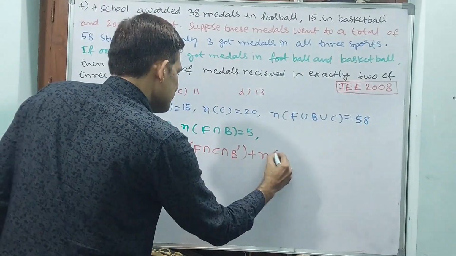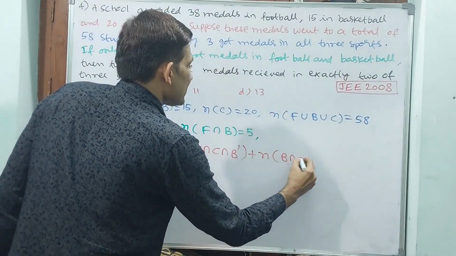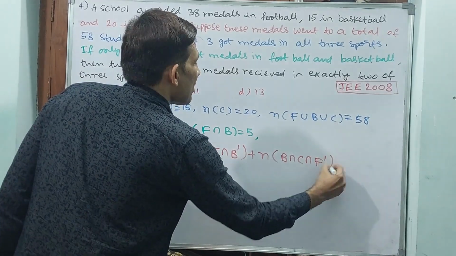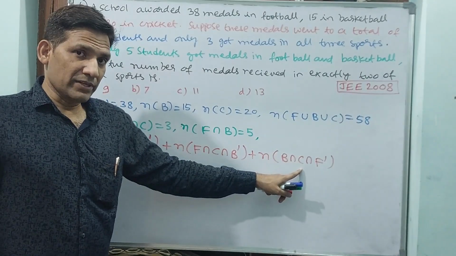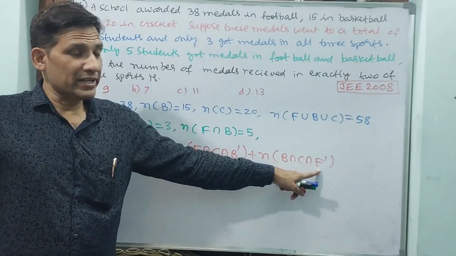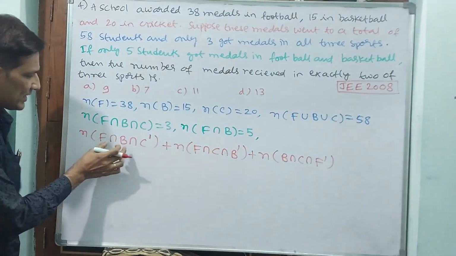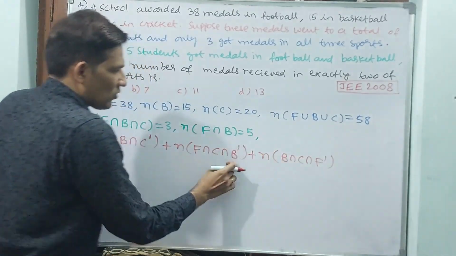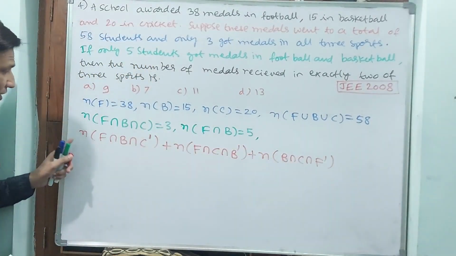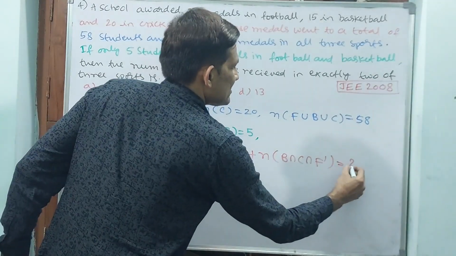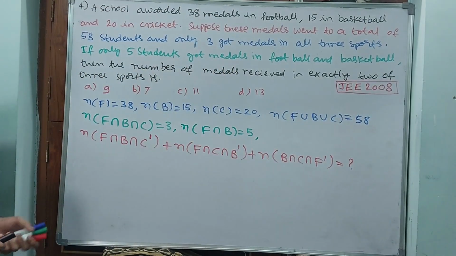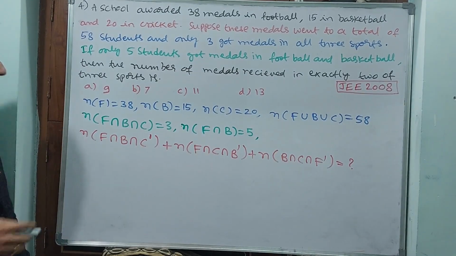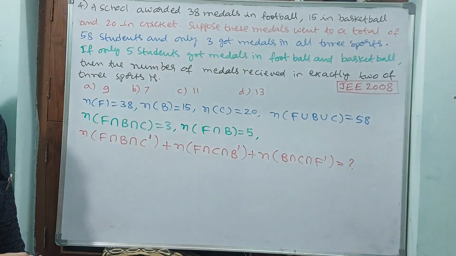Again, plus B intersection C intersection F complement. Basketball and cricket should be there, but football should not be there. Then only it is exactly 2, not the third one. This you require. How are you going to achieve it? This you require, but with the existing data, can we find anything?